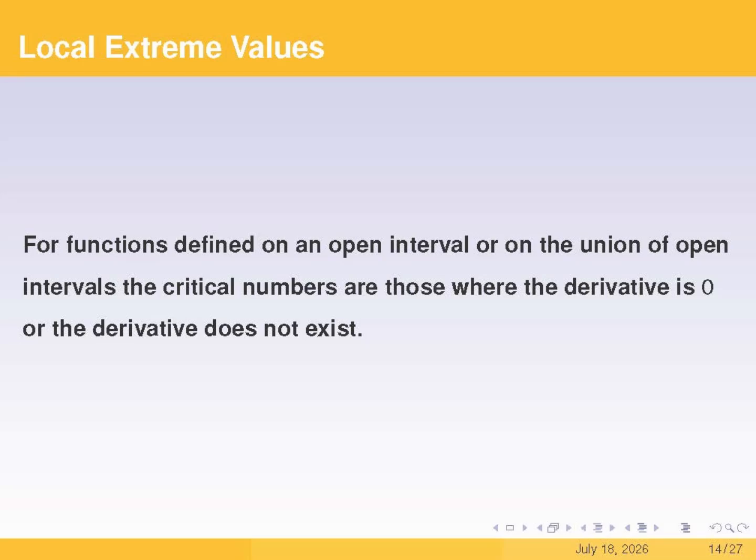This screen shows that if the function f is defined on an open interval or a union of open intervals, then all the critical numbers can only come from two places, where the first derivative is 0 or where it does not exist. There are simply no other critical numbers besides these.